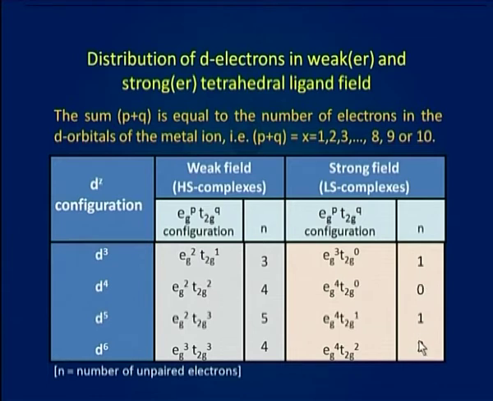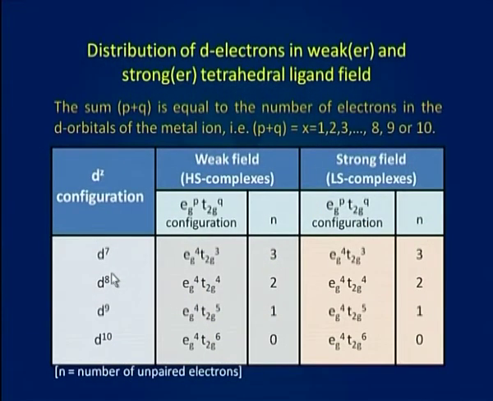But in case of d3, d4, d5 and d6, the number of unpaired electrons for high spin complexes and low spin complexes is not the same. For example, for the d4 system, for high spin complexes, the electronic configuration will be Eg2, T2g2 with 4 unpaired electrons, and for d4 low spin complexes, the electronic configuration will be Eg4, T2g0 with 0 unpaired electrons.